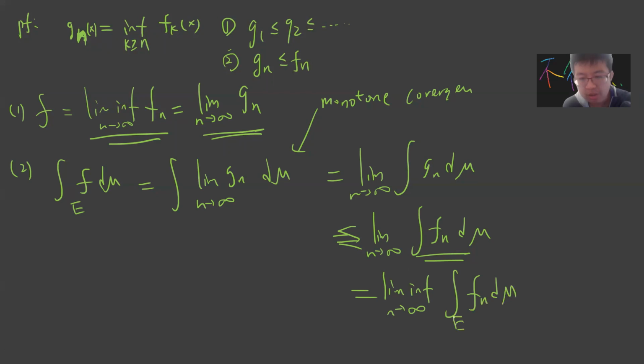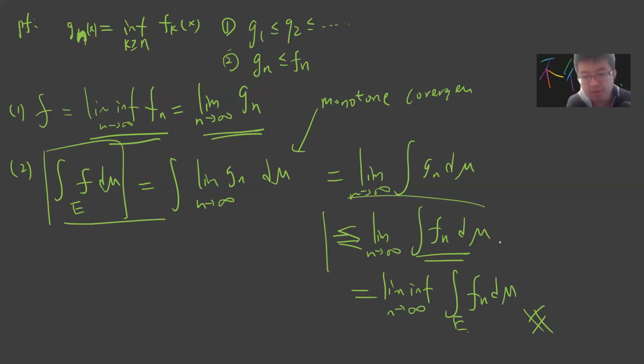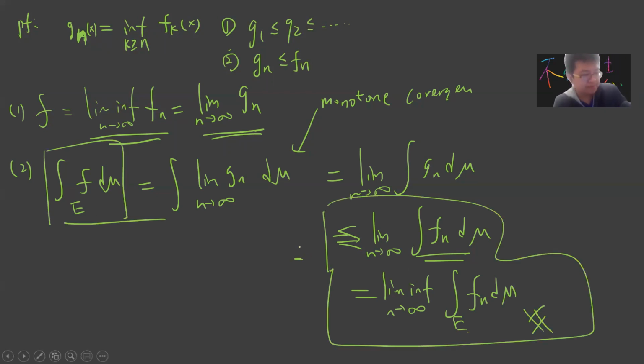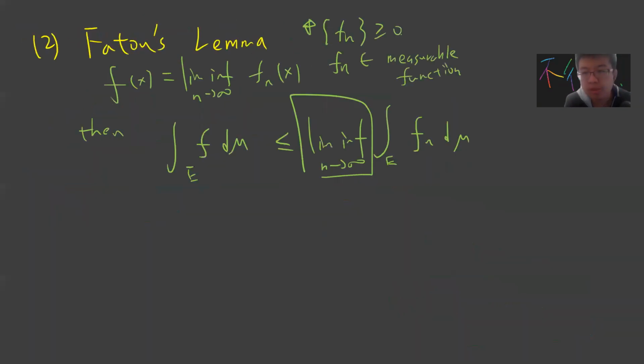So the integral of the liminf is less than or equal to the liminf of the integrals. This is Fatou's lemma.